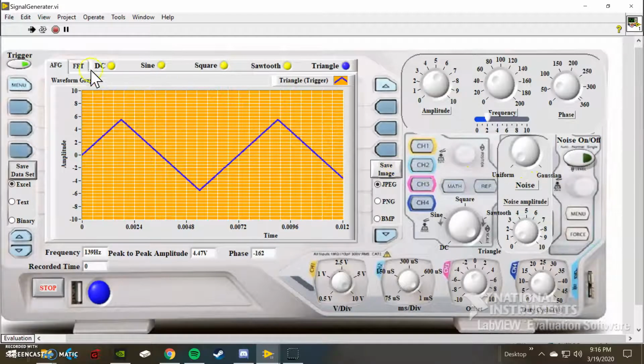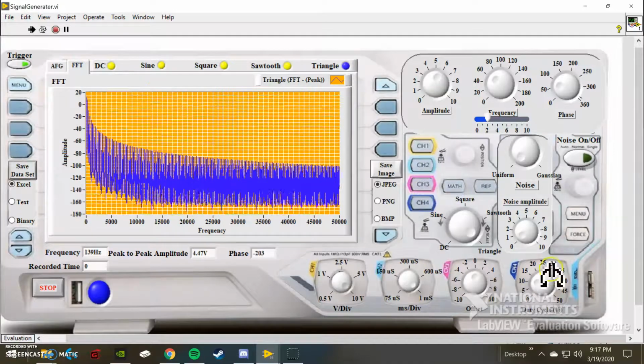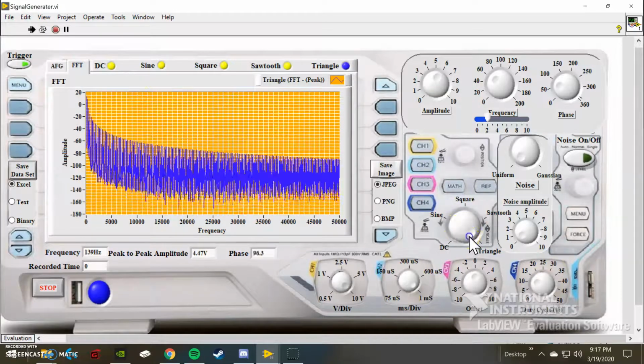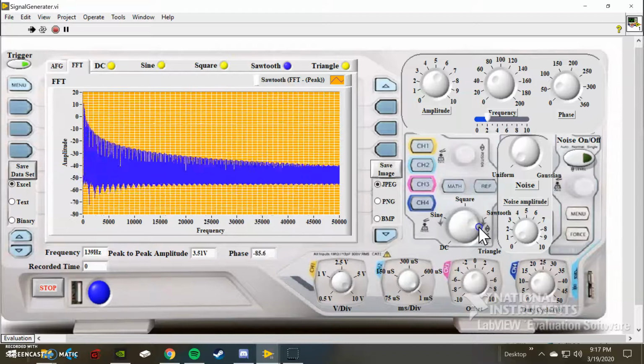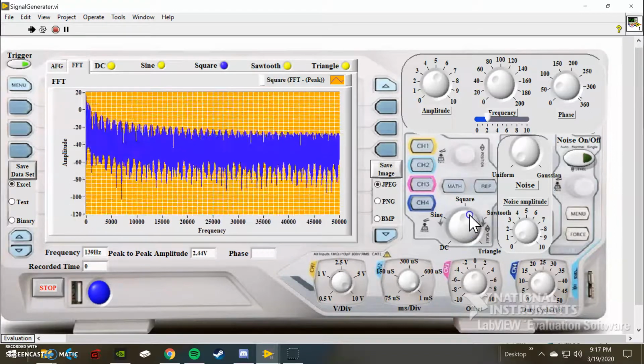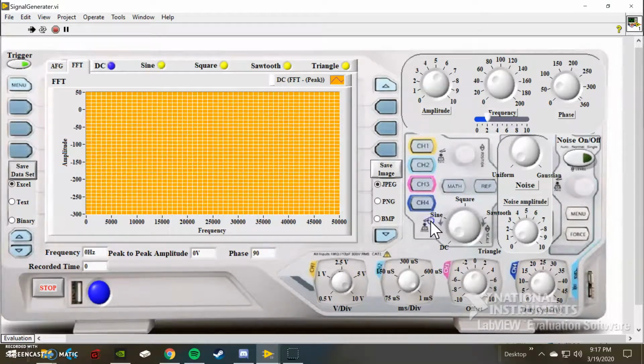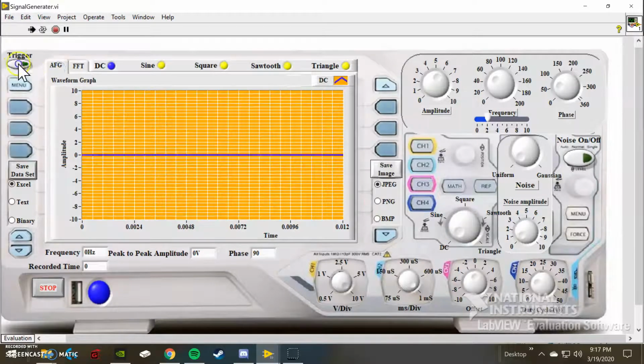Now let's go on to the fast Fourier transform. There we go for a triangle, the sawtooth, square, sine, and absolutely nothing for DC. Trigger did not help that either.